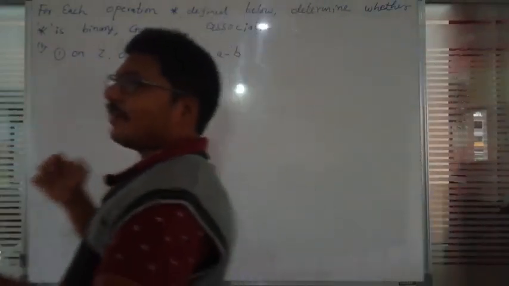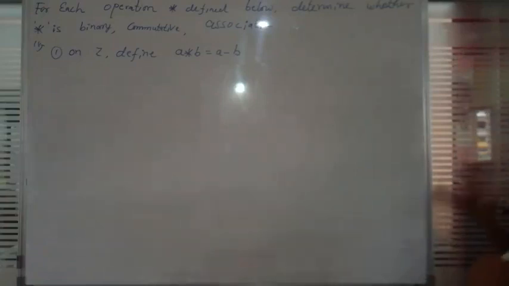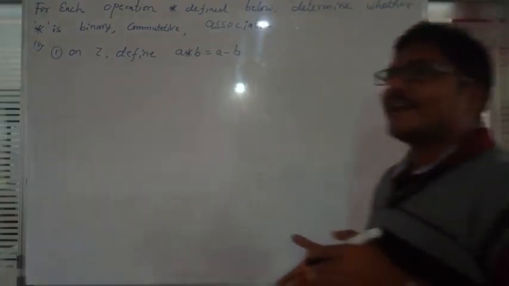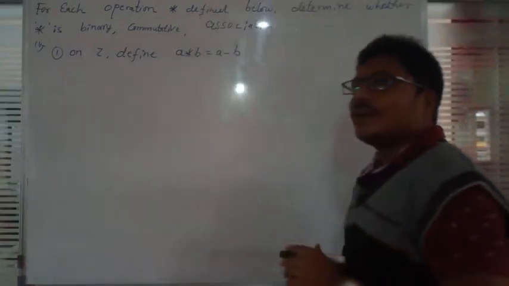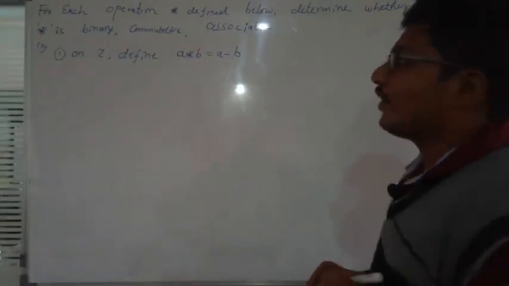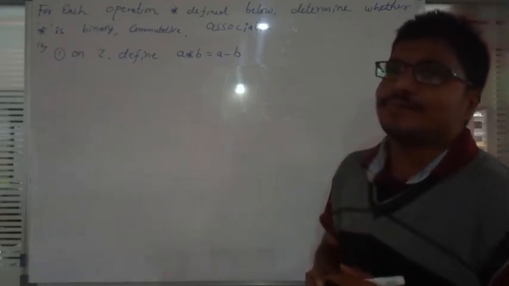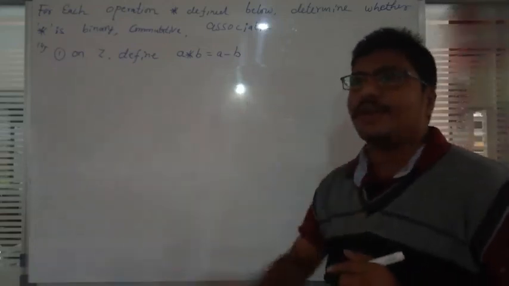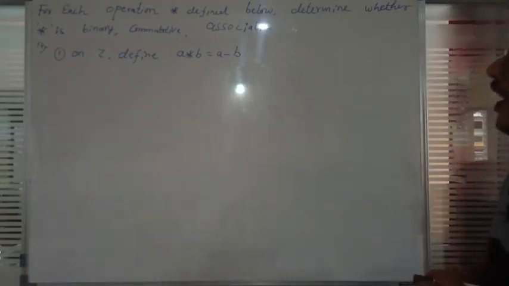From binary operations onwards, or otherwise commutative, associative or identity, we don't know exactly where they will ask. After binary operation, 100% they will ask one question for 1 mark in the annual examination. So we have to clearly understand each and every question on the basis of binary, commutative and associative.